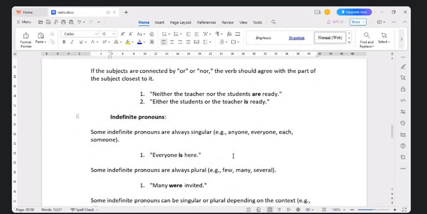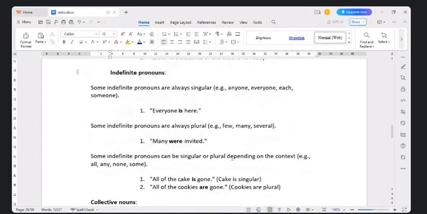Some indefinite pronouns are always singular. For example, everyone is here. Some indefinite pronouns are always plural. For example, many were invited. Some indefinite pronouns can be singular or plural depending on the context. Example, all, any, none, some. All of the cake is gone. All of the cookies are gone.